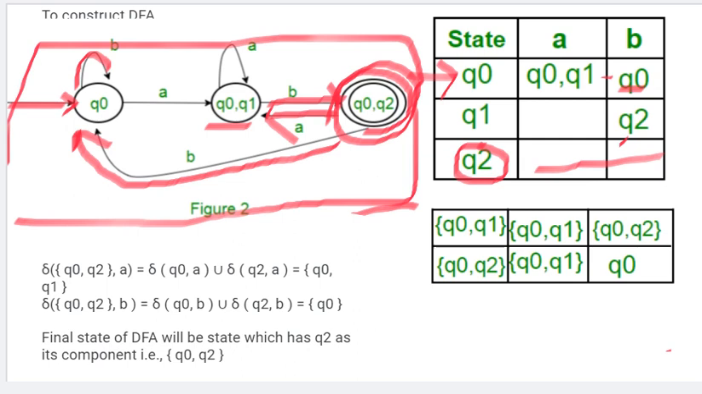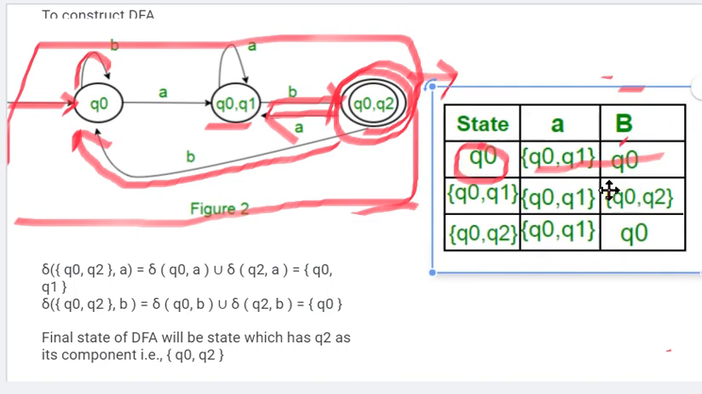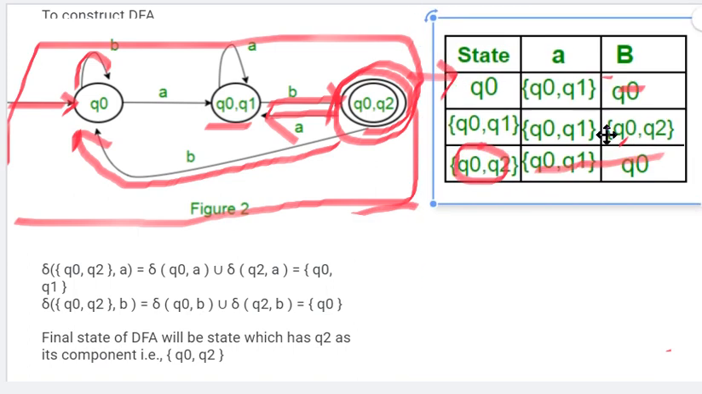So if that is the condition, definitely that table will not be there, and this will not confuse us now. So this is all about how to make a DFA. I hope you understood. Thank you everyone.